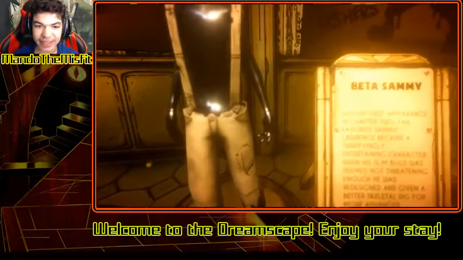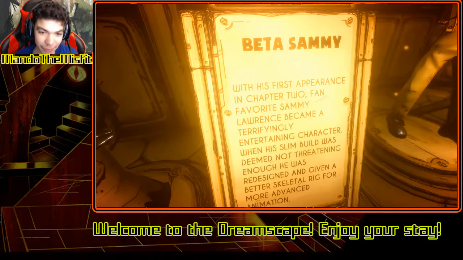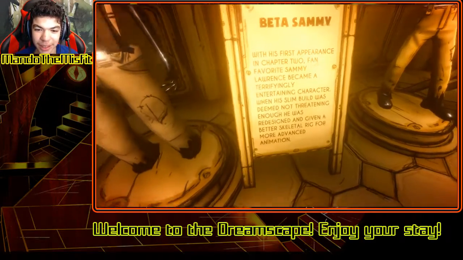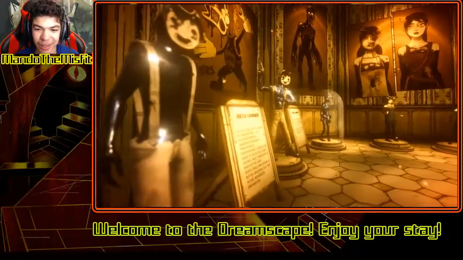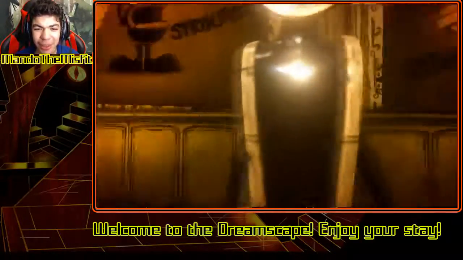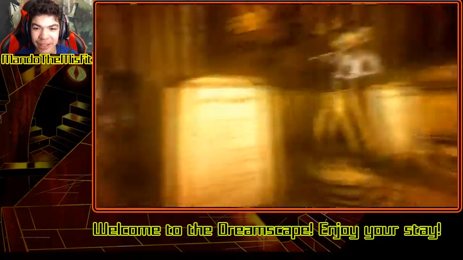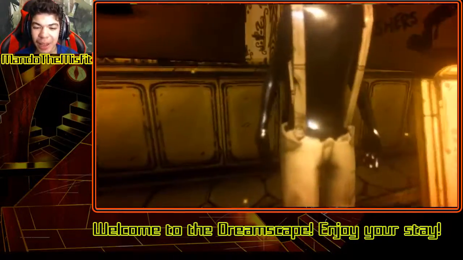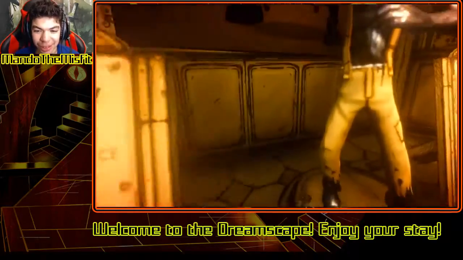Alright, Beta Sammy. With his first appearance in Chapter 2, fan favorite Sammy Lawrence became a terrifyingly entertaining character. When his slim build was deemed not threatening enough, he was redesigned and given a better skeletal rig for more advanced animation. Yeah, here's the thing though. The overalls look better on this one, but it looks scarier on this one. That's how I see it. I could see why he wasn't threatening, because he's not as threatening. But the overalls seem to cut through now.